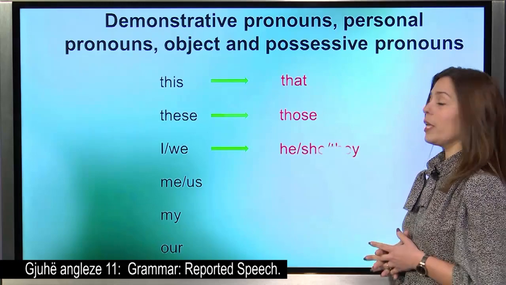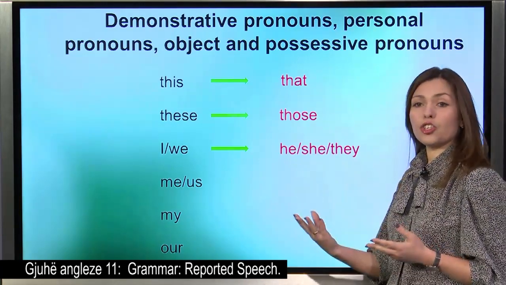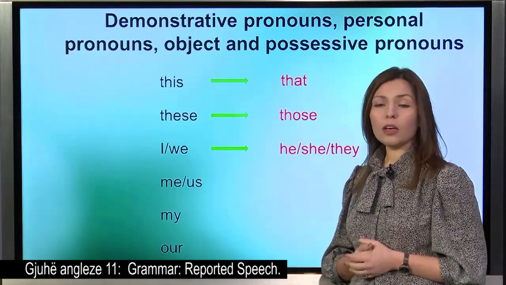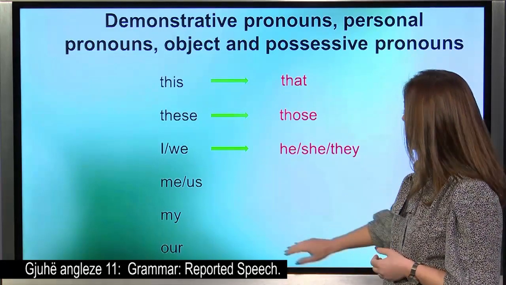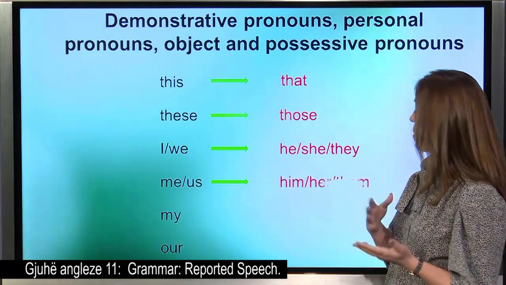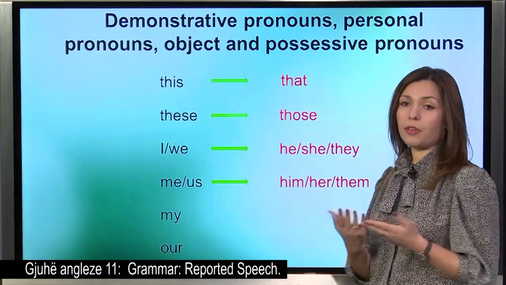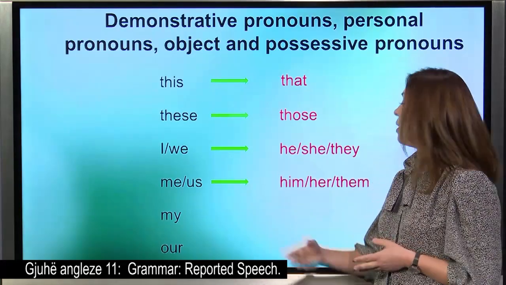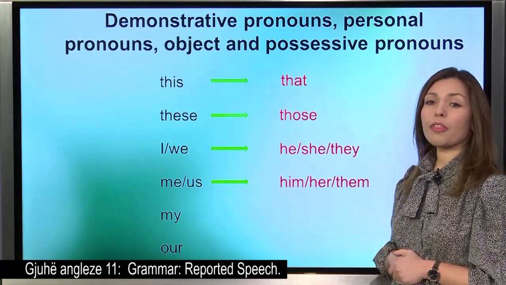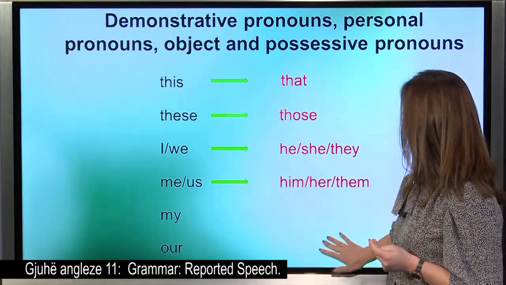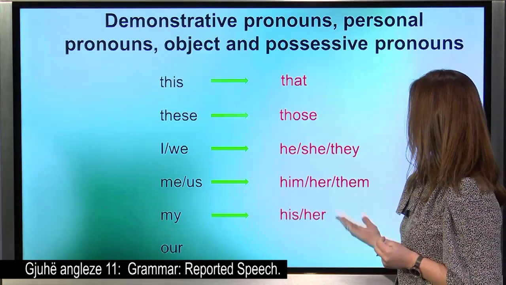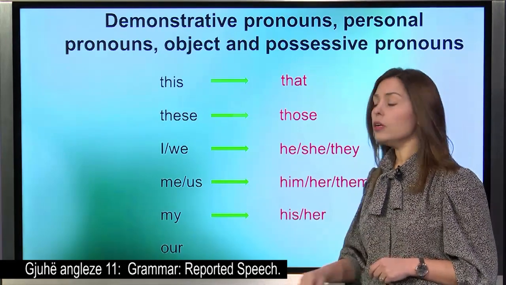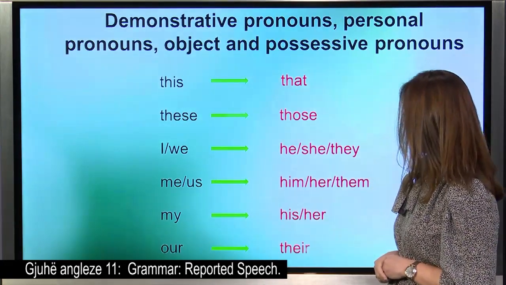I or we becomes he, she, or they, depending on who is speaking. Me becomes him or her, again, if it is a boy or a girl, and us becomes them. My will become his or her, and our becomes their.